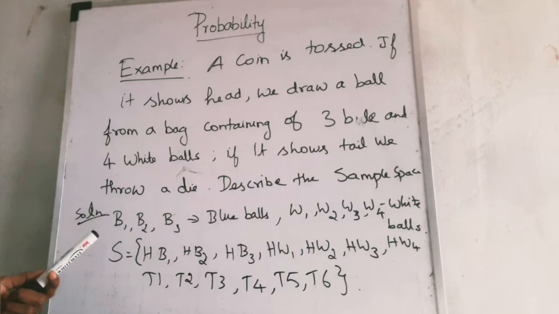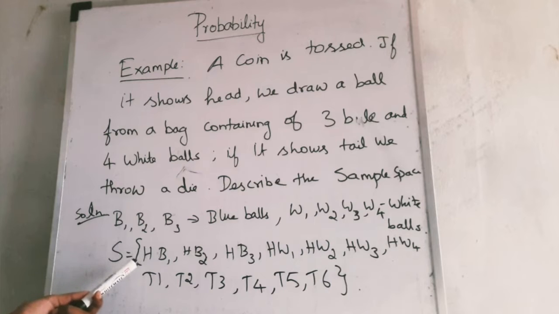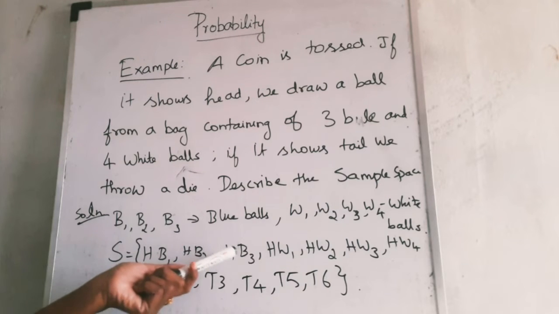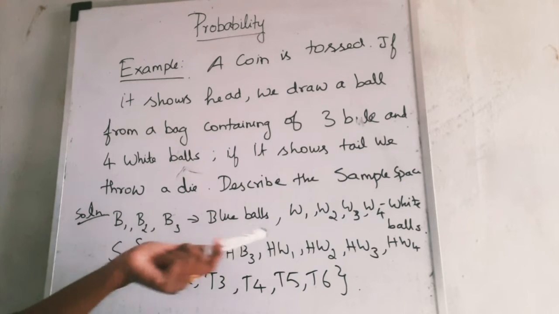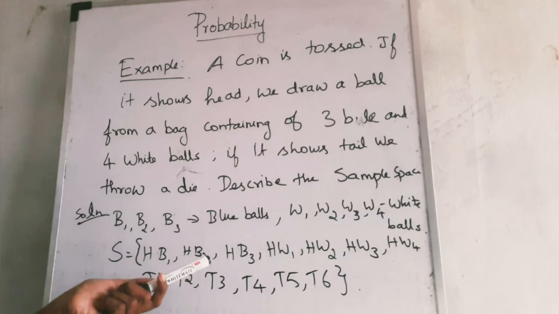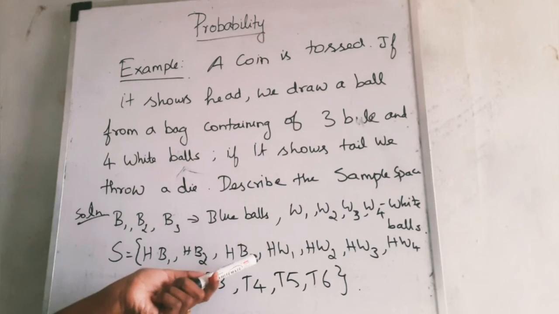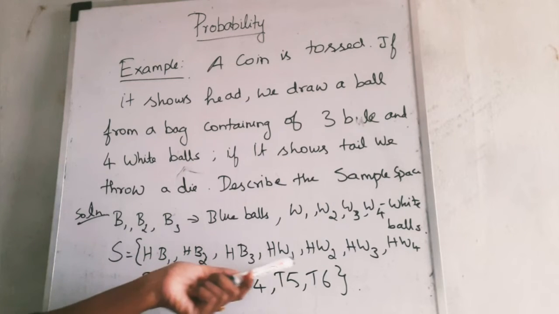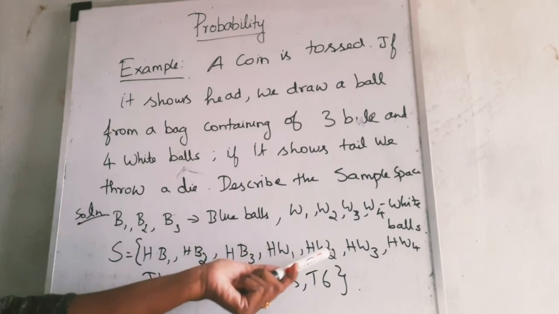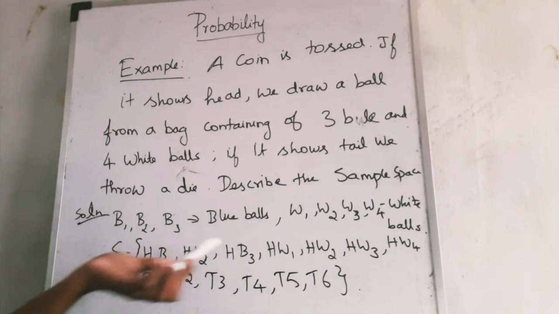Now we are going to write the sample space for this experiment. First, the head. Head means you have to take a ball, so maybe it may be B1. The next is another head with B2, and another head with B3. For each head we are taking a ball from the bag. It's not a repeating experiment, because when you take a ball you keep it outside. You do this experiment just one time. So HW1, HW2, HW3 and HW4. These are the things regarding the heads.